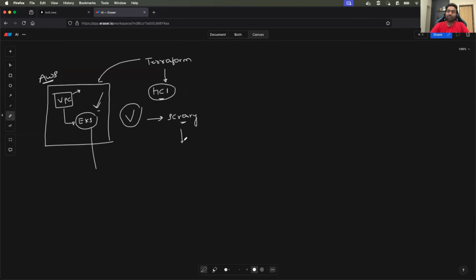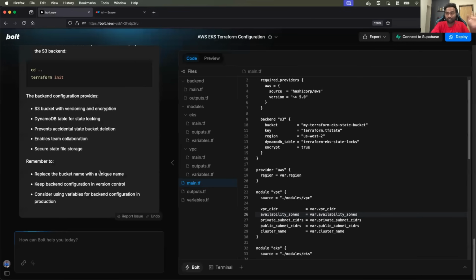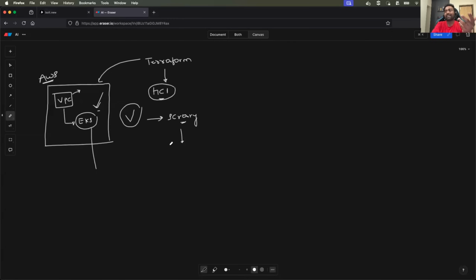I would say not very scary because we all know we are going to head somewhere towards this. One thing is bold.new is not totally free, but that's not the point, right? Whether it's a free thing or a paid thing, end of the day, what you need to look at is whether AI is progressing in a way that it is going to replace engineers.